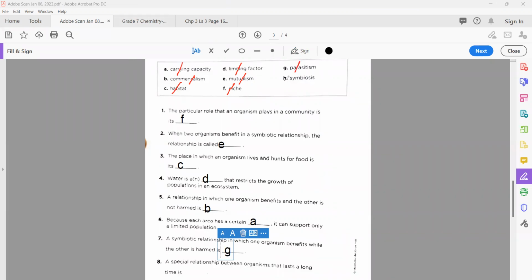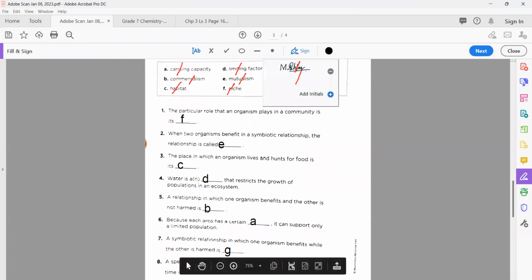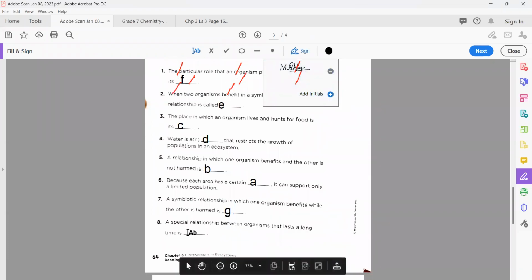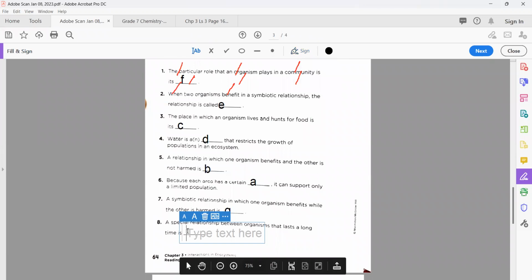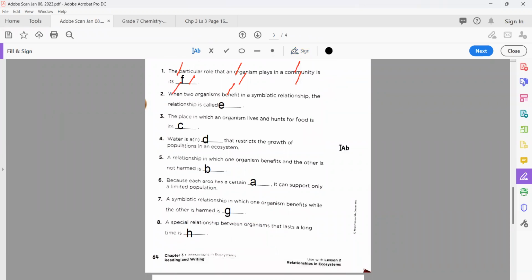The last. In the last, what are you going to choose? H. So H means symbiosis. Okay, so what are you going to write here? Here it will come, move it up a little bit, and here you can write H. So in this way, we also complete our workbook page number 64.